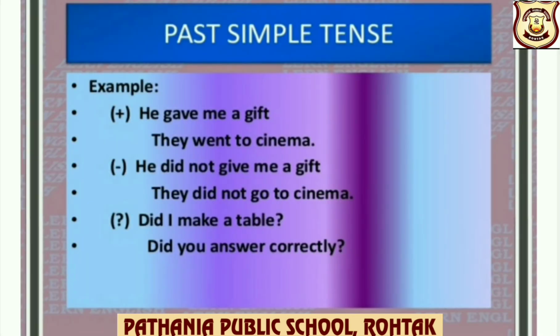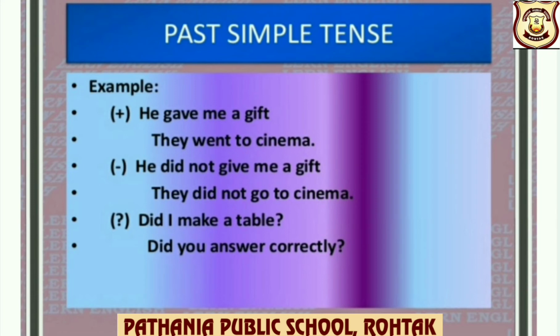Examples. Positive: he gave me a gift. Subject he, V2, that is past form of the verb, gave, me, object, a gift. They went to cinema. Negative: he did not give me a gift. They did not go to cinema.